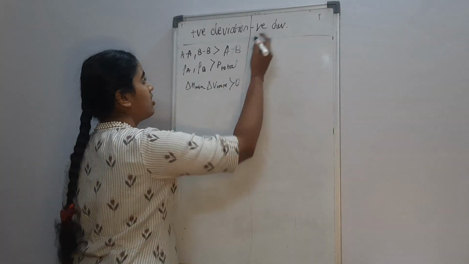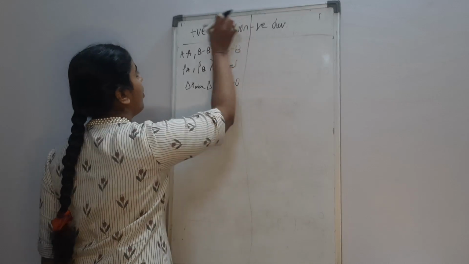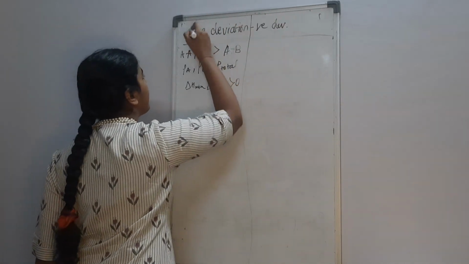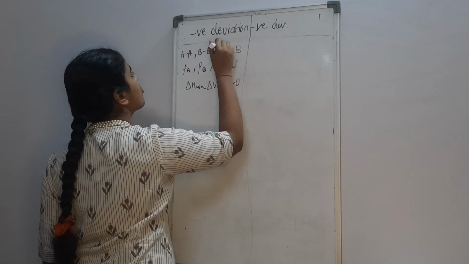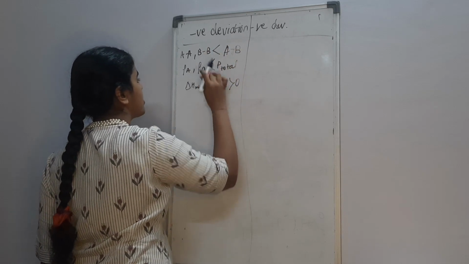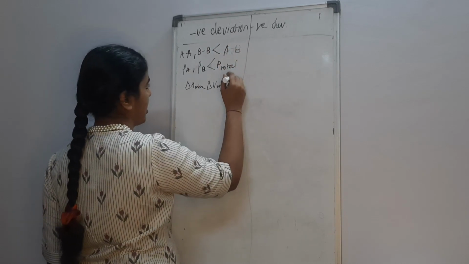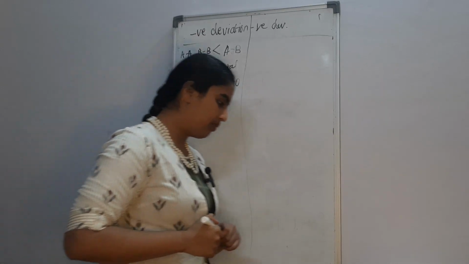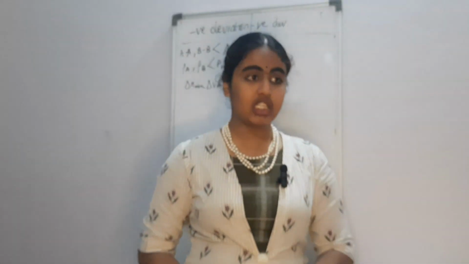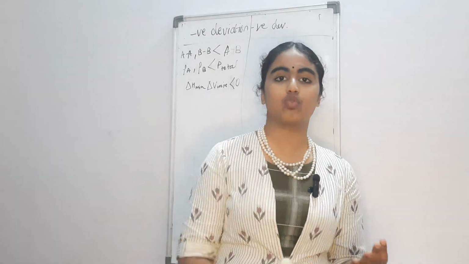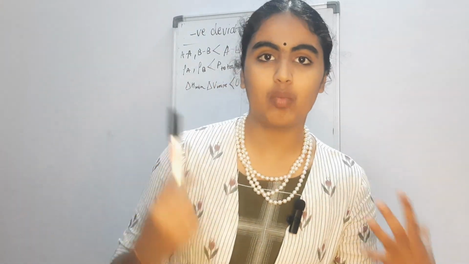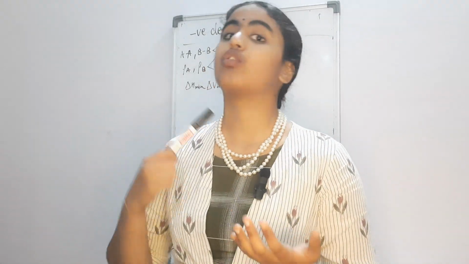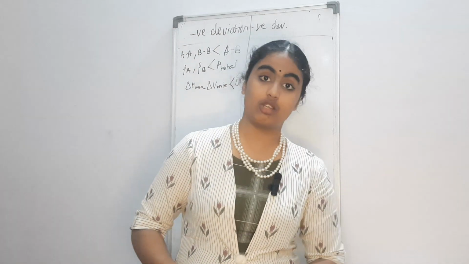For negative deviation, this gets flipped. Basically, for negative deviation, each of these changes to a less than sign. So what this means is that the partial pressure shown by the solution is less than what we expected from Raoult's law. So the Raoult's law expectation is greater than what we have actually got. Okay, so that pretty much sums up what positive deviation and negative deviation solutions are.